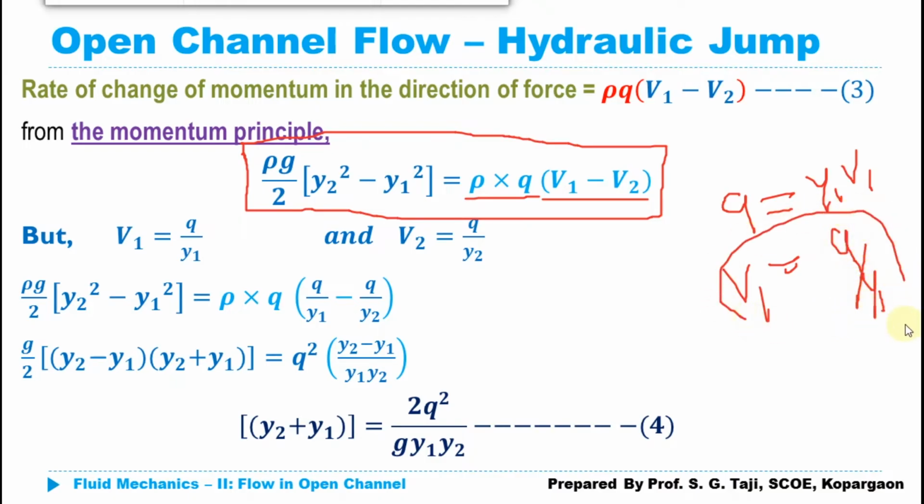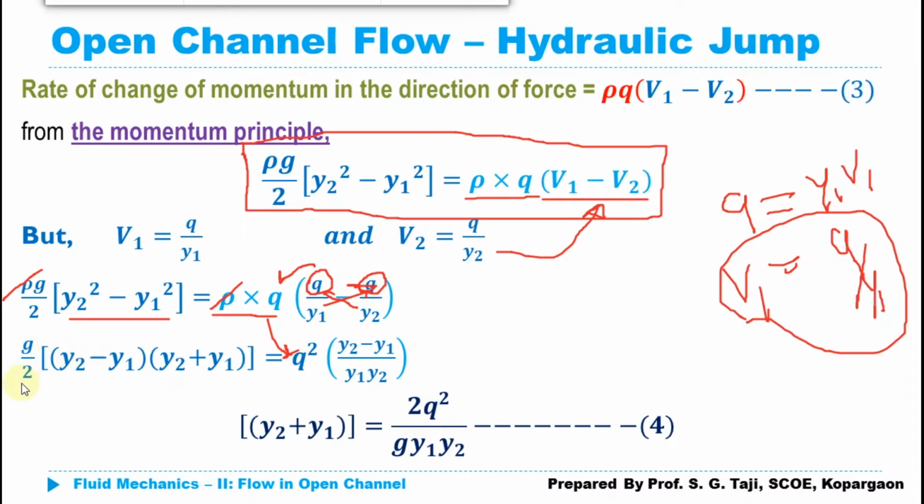So I am going to put this value of V1 and the respective value of V2 in this equation in place of V1 and V2. What equation do I get here? Rho g upon 2 multiplied by y2 square minus y1 square is equal to rho multiplied by q multiplied by q upon y1 minus q upon y2. I can cancel rho here. Another thing, I can take q as common, and by taking q common outside, it becomes q square. Now I can work out the multiplication and simplify it. Here it is y2 minus y1 divided by y1 y2.